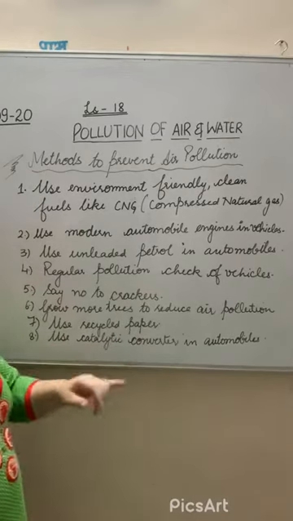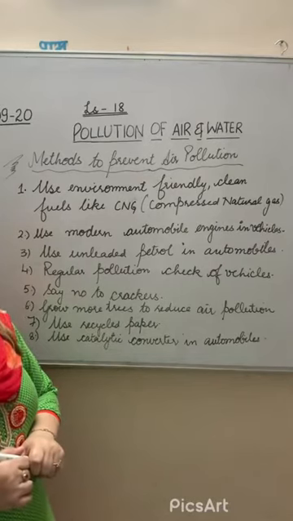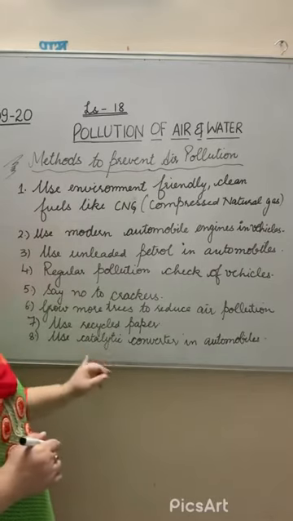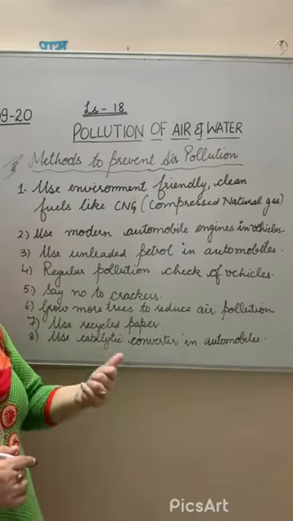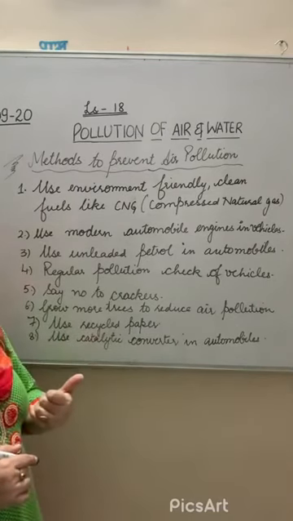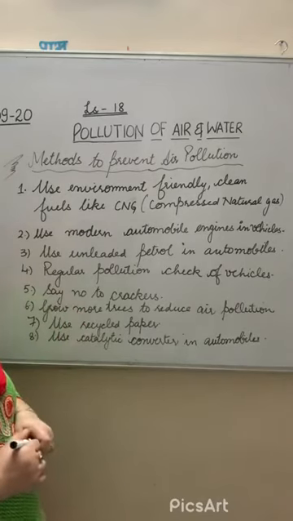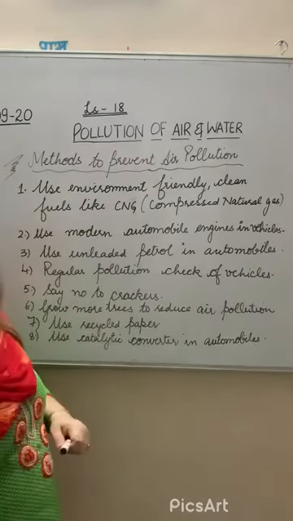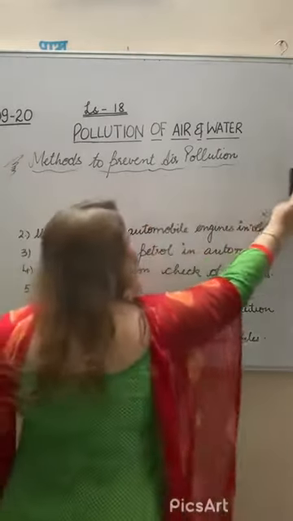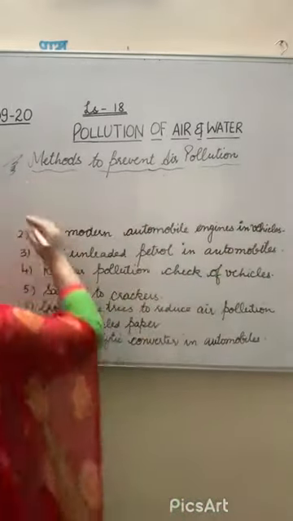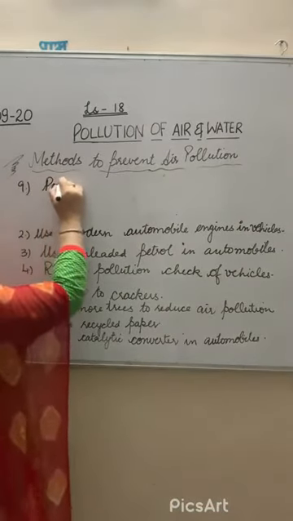Then use catalytic converters in automobiles as well as in our industries. We can use catalytic converters in factories. They help to convert the gases, and pollution free gases will be released into the atmosphere. May add more points over here. We can use the pool system. We can add the 9th and 10th points also. I am writing two or three main points here. You can write pool system.